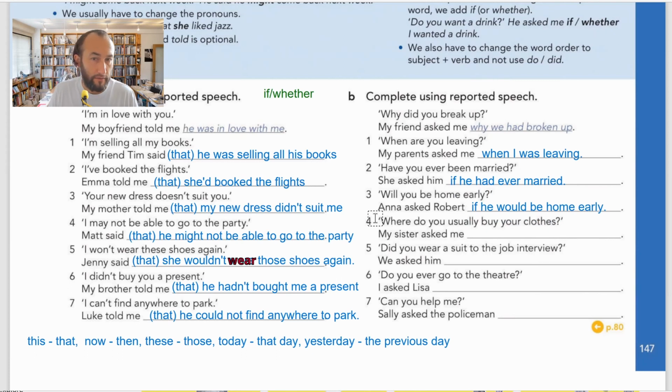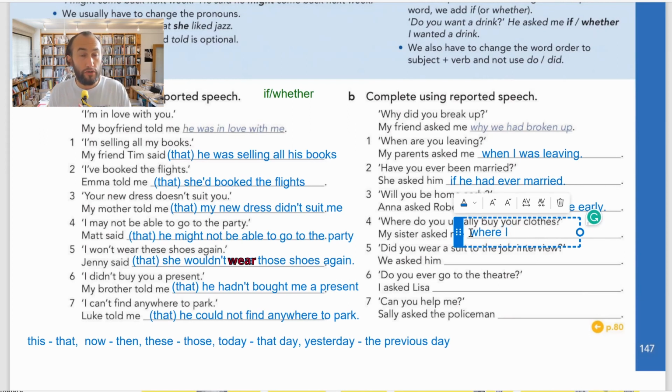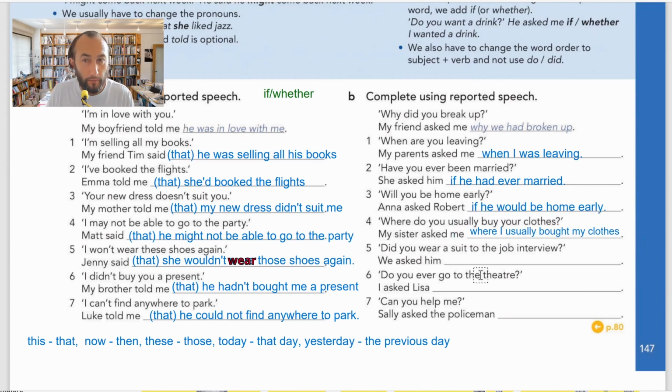Number 4, where do you usually buy your clothes? This is a WH question, so it requires a full answer. Here we just use where. My sister asked me where I usually bought my clothes. Do you usually buy is present simple, so I change to past simple to make reported speech.